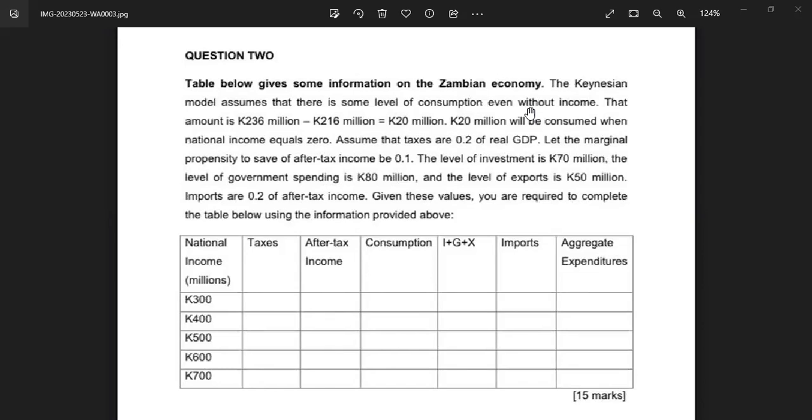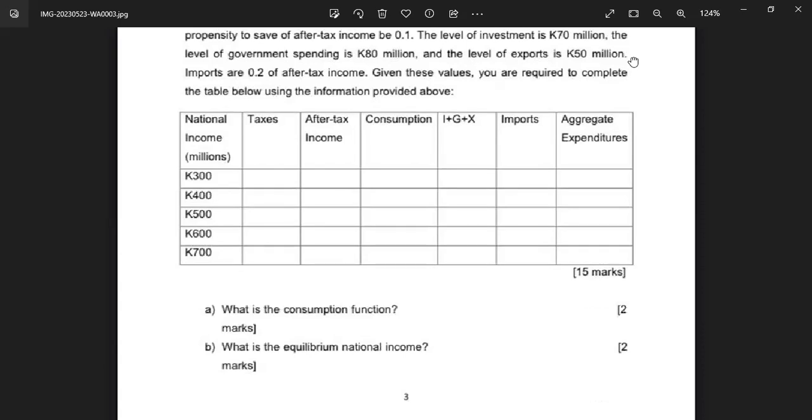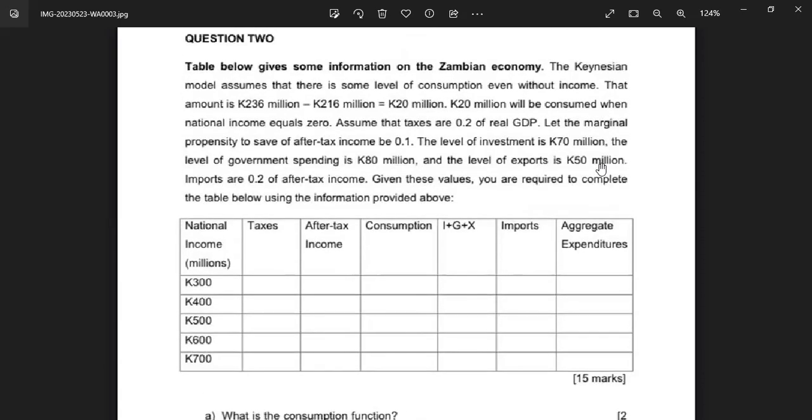All right. So after filling that table, then you can answer the questions that are below. The first thing that we need is to find the taxes. Let us go up there, on the part where it's talking about taxes. It says, assume that taxes are 0.2 of real GDP, right? That's our tax. So in other words, the government is collecting tax here using the tax rate. So taxes are 0.2. All that you need is 0.2 of every one of these.